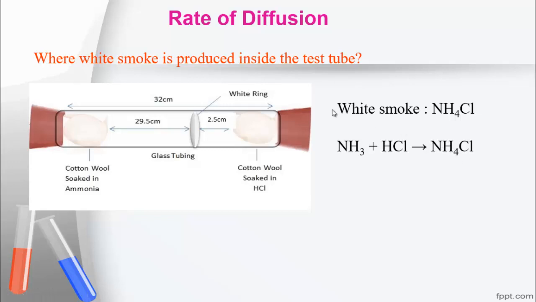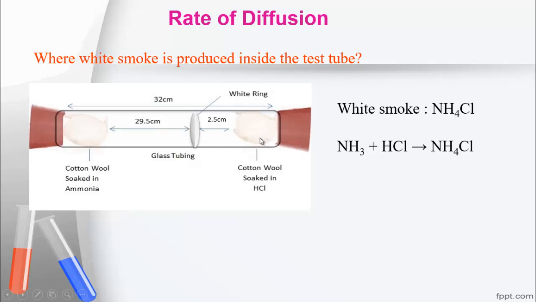Now our question is, where is the white smoke produced inside the test tube? That means at which end is this white smoke or white fume of ammonium chloride produced? Near the ammonia-soaked wool end or near the hydrogen chloride-soaked wool end?